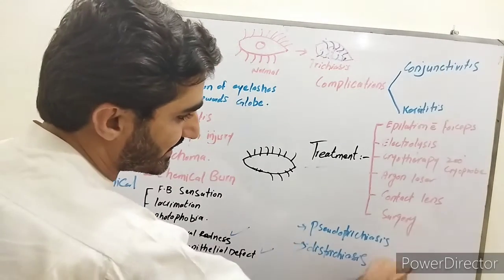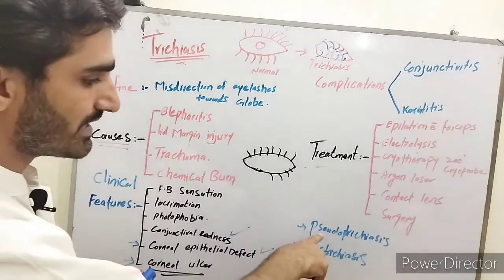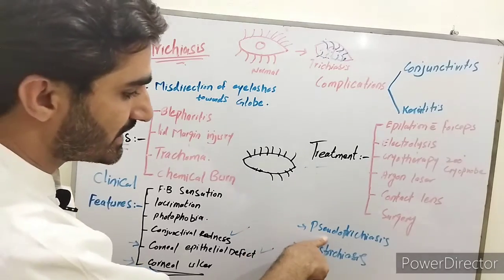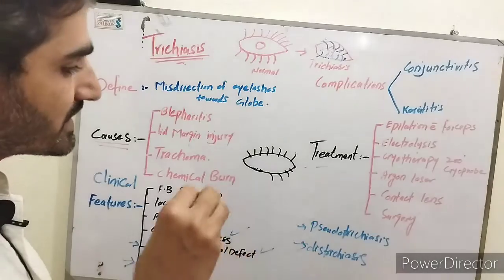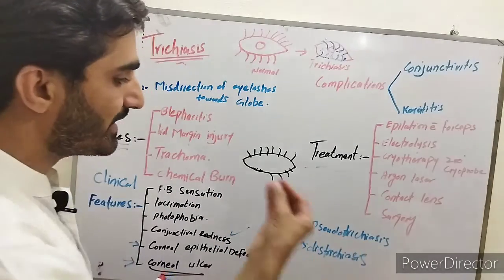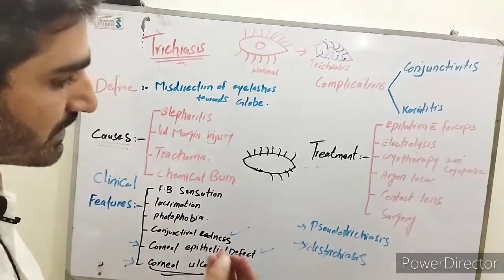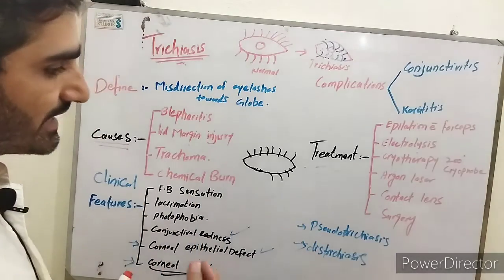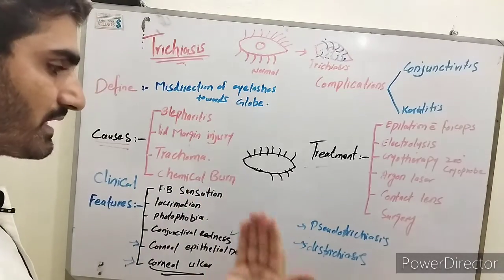These two terms are not part of trichiasis, but these are differential diagnoses. What is pseudotrichiasis? Here eyelashes are not misdirected. This develops in case of entropion. The definition of entropion: the eyelid starts to turn inward. Because of the turning of the eyelid, eyelashes start to touch the cornea and conjunctiva, then the trichiasis-like picture develops. The treatment of this case is the treatment of entropion.